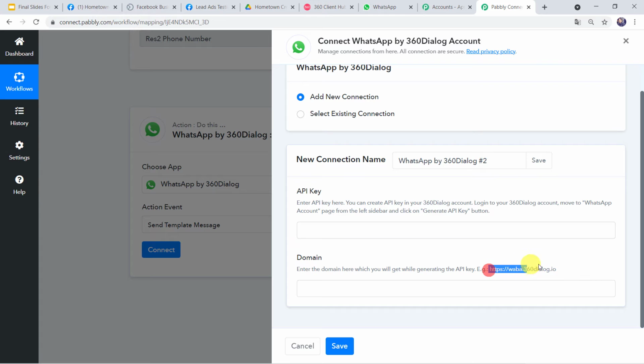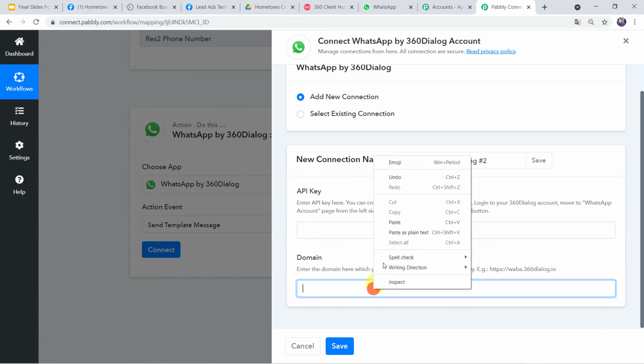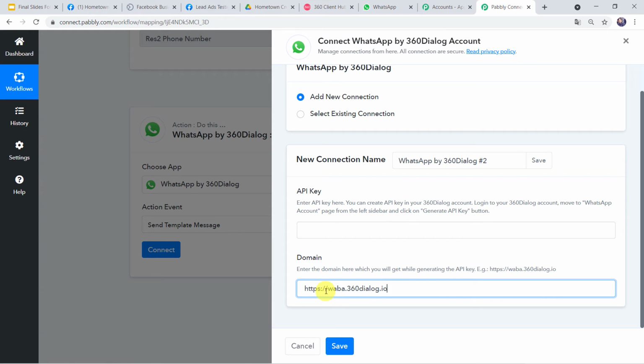An example is also given. So we have to simply copy this example and paste it over here. Whenever our account is approved, we get this particular domain name by default. In your case, if you get some other domain name, please paste that domain over here.